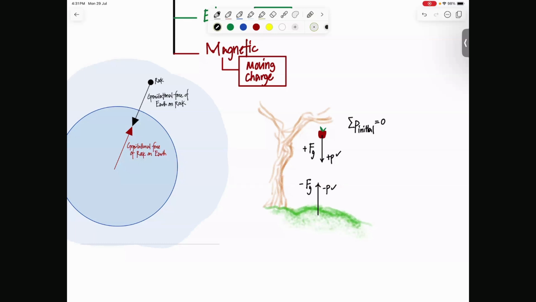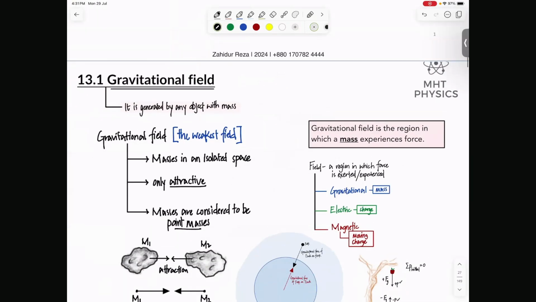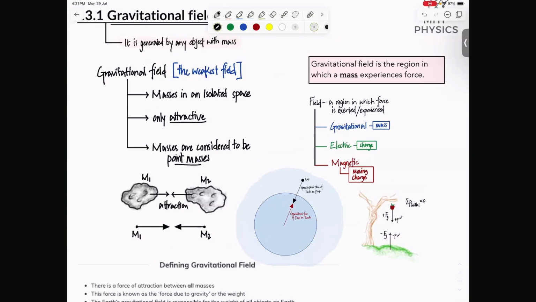People never realized that the apple is also pulling the earth. People always thought the earth is pulling the apple, but then they couldn't figure out how and why. But the moment they realized that the apple is also pulling the earth, that's the dawn of gravitational forces and fields. Okay, so that's the story that he used. He basically used very basic Newton's laws to explain the origin of gravity, and eventually he went on to discover more things about that force. Okay, so yeah, that's all about the origin of the force in the field.